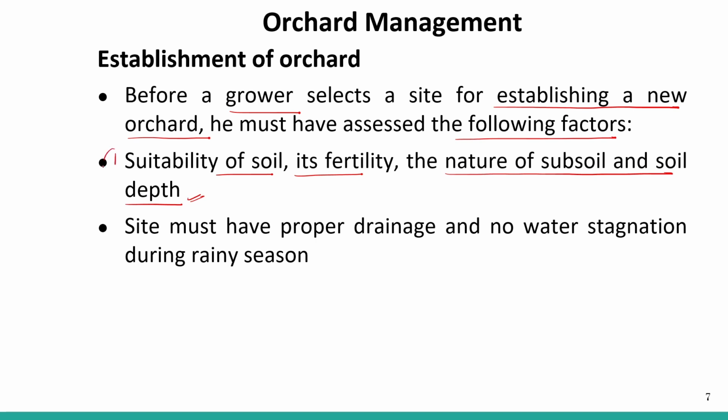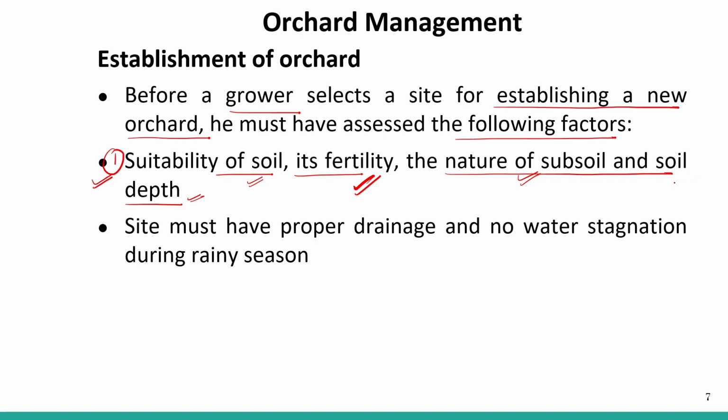The first thing is to research how suitable the soil is for the fruit crops he wants to grow in that orchard. Its fertility, what is the fertility of that soil? The nature of subsoil is also very important. Generally people ignore it and just consider the top layer of the soil. No, the nature of subsoil is also very, very important.